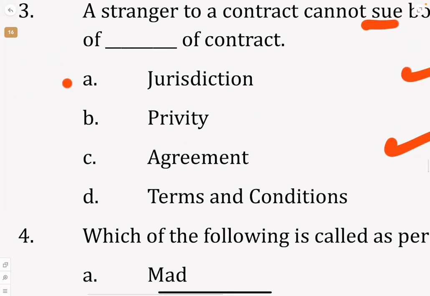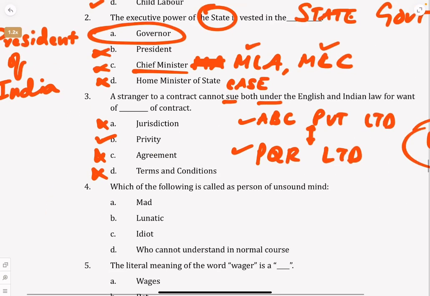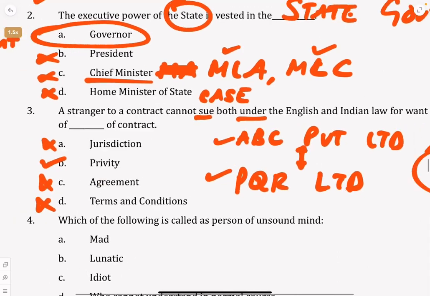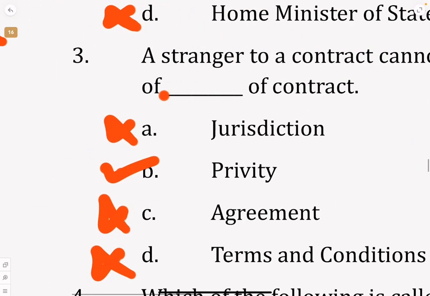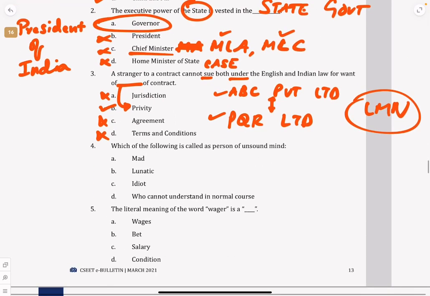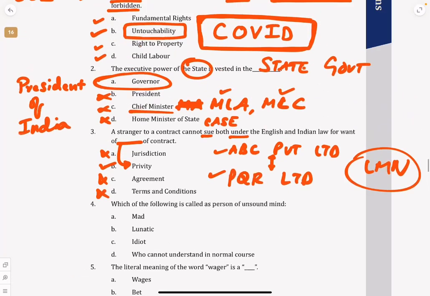Is it jurisdiction, privity, agreement, terms and conditions? It is not jurisdiction, it is not agreement, it is not terms and conditions, it is privity of contract. They are a stranger. So a stranger to a contract cannot sue, cannot file a case under both English law and Indian law for want of privity of contract. So the answer is privity of contract. Okay. Yes, that we understood very well.